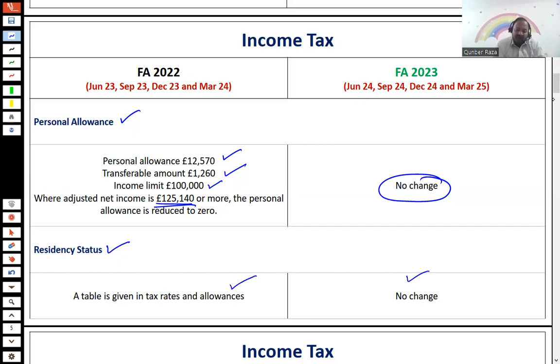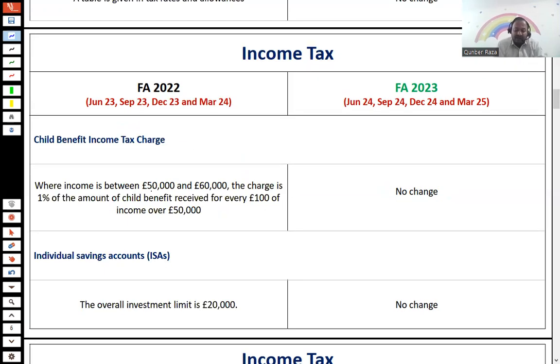If I move forward, child benefit income tax charge: if less than 50,000, no child benefit income tax charge. If more than 60,000, all of the child benefit will be paid back to the government along with the income tax liability. And if the adjusted net income is between 50 and 60,000, for every 100 pounds increase, 1% of the child benefit will be added into the income tax liability. No change in any of the amounts or figures.